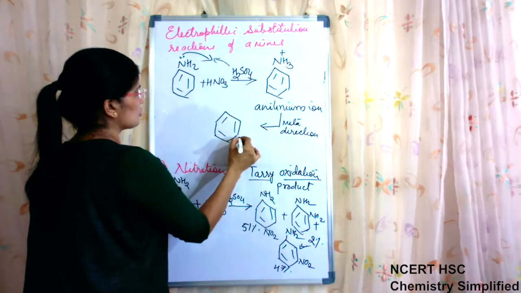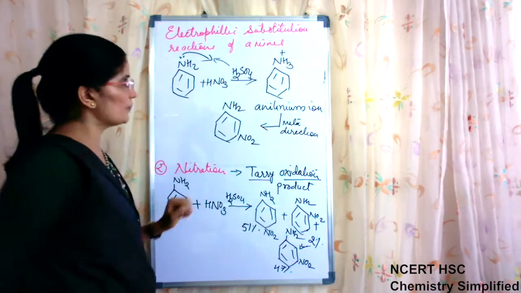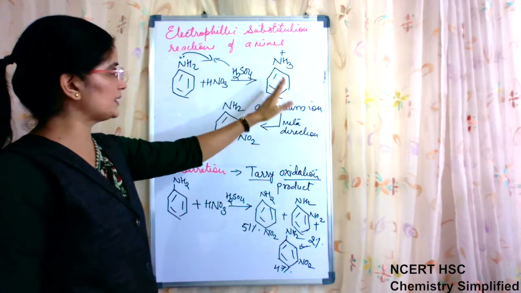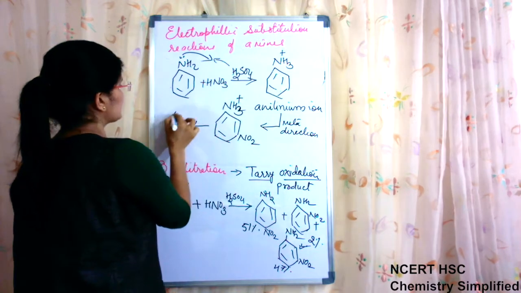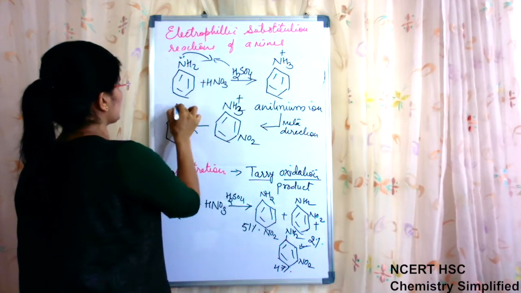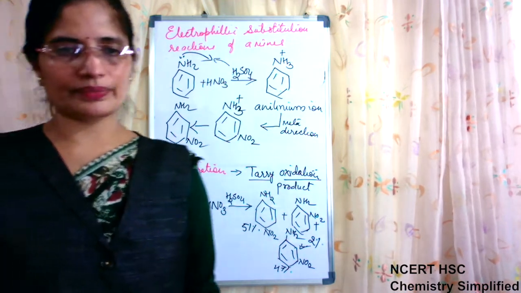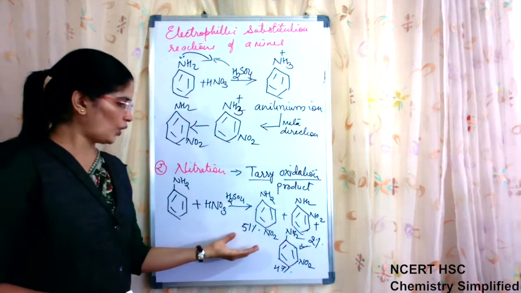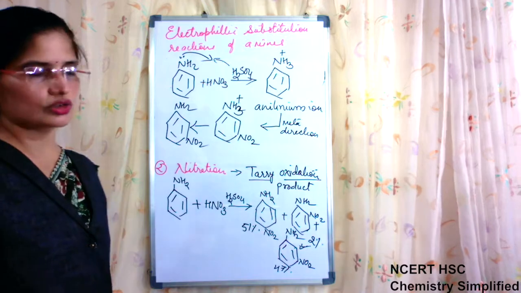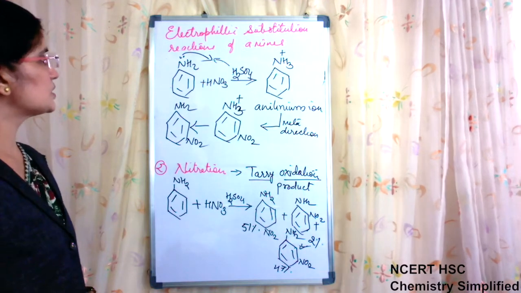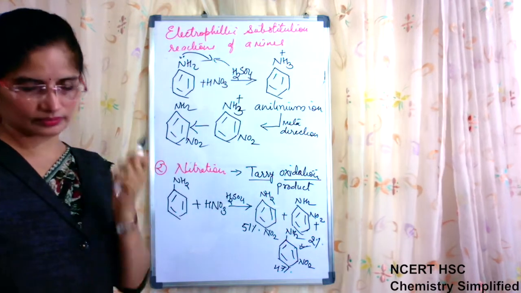That is why, due to the formation of this intermediate compound inside the reaction, a large amount of product formed is also meta, which again reverts back to NH2. NH3 positive is formed intermediately and then the NO2 group is attached to it. We can write it like this, NH3 positive, which reverts back to the original structure, that is NH2, but still the NO2 group is present on the meta position. That is why along with these two, meta is also a major product. 51, 47, it is also major. Okay, so this is a specific feature of nitration of aniline.